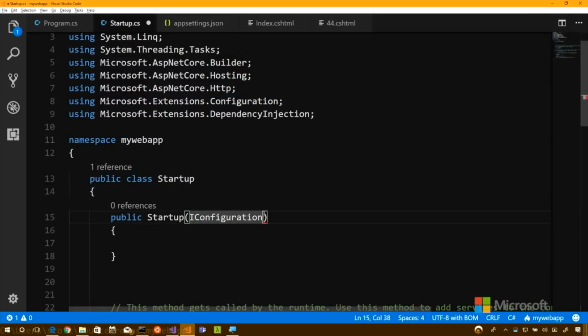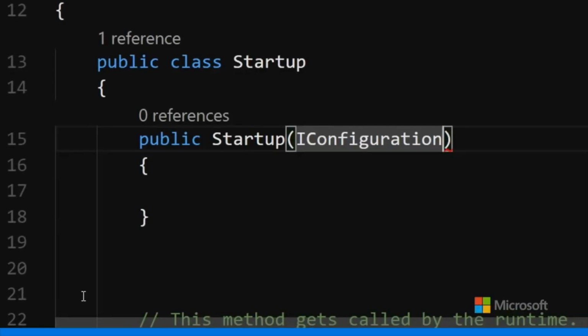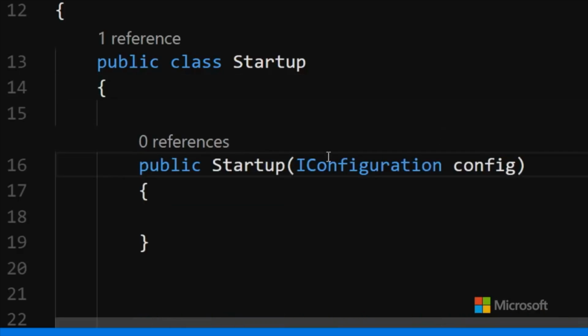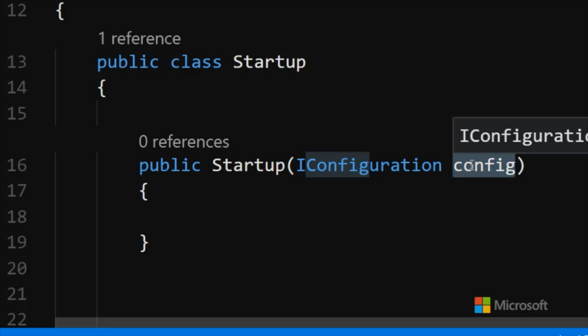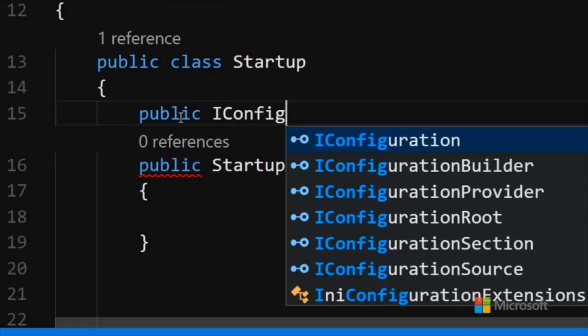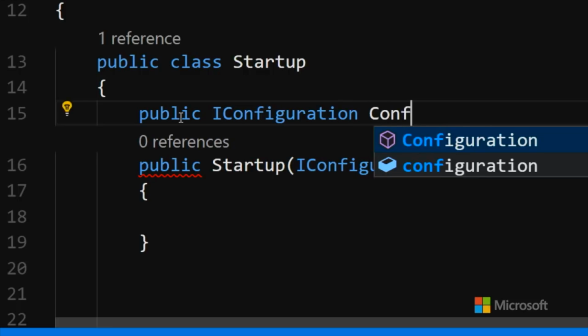So our startup class is going to need IConfiguration, and we can call it whatever, call it config. And then we are going to store it away because they're going to pass it into us. They're going to make one. And this is important. We'll talk about dependency injection later, but the part that you need to remember is that you don't need to make one, you just ask for it. By asking for it, we put it in as a parameter. So we don't actually go and say new whatever. So I'll say public IConfiguration, and we can name it Configuration.